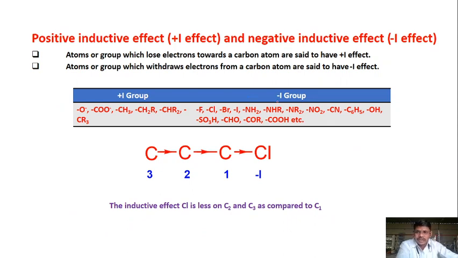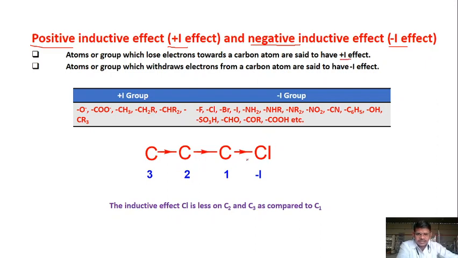Now there are two types of inductive effect: positive inductive effect and negative inductive effect, shown by plus I and minus I signs. What is positive inductive effect? The atoms or groups which donate electrons towards the carbon atom are said to have positive inductive effect.